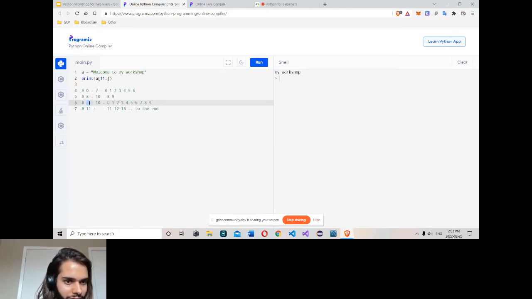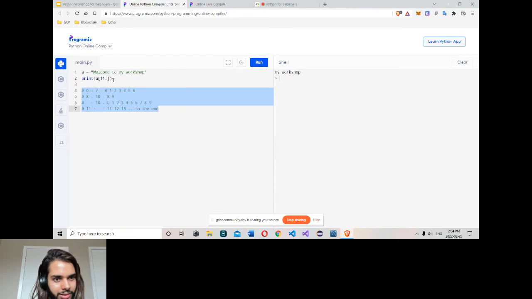When you leave the first element, it starts from the start, from 0. It goes to, say, 9. Then if you leave the last element empty, it simply means go to the end. I type 11 over here, my M, and it went from my to the end of workshop.